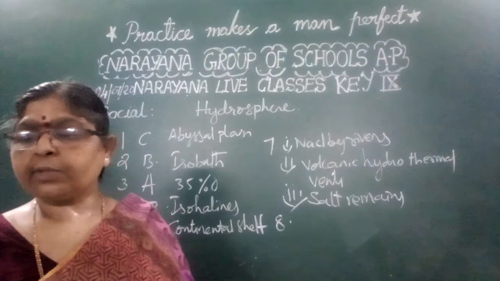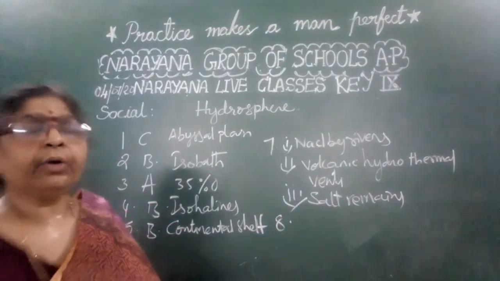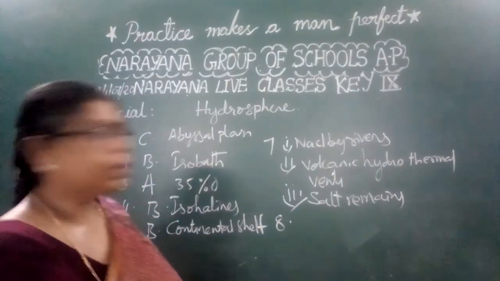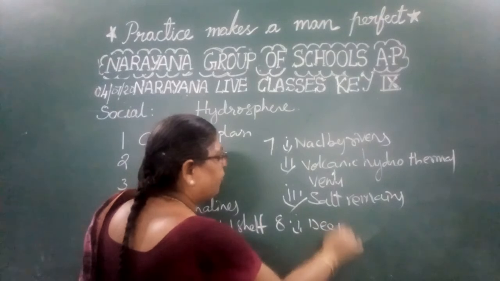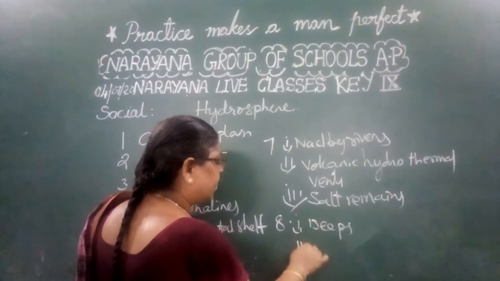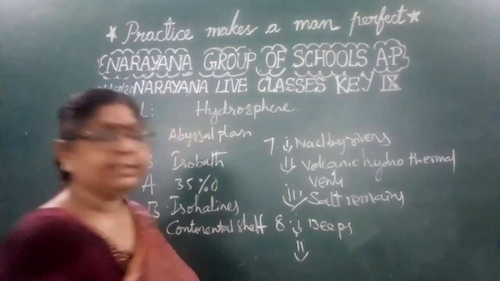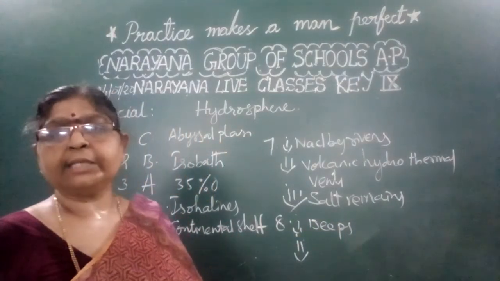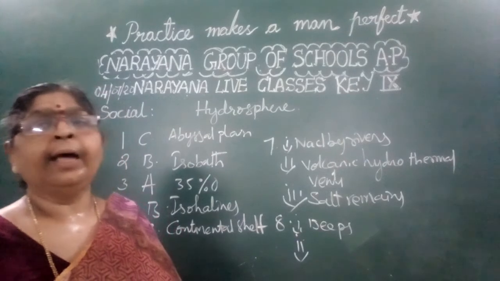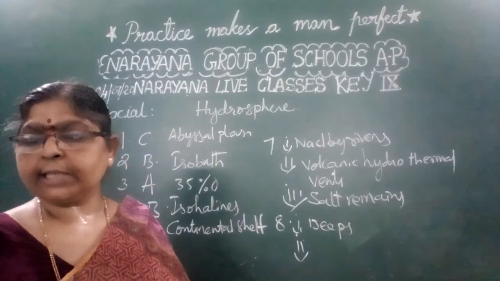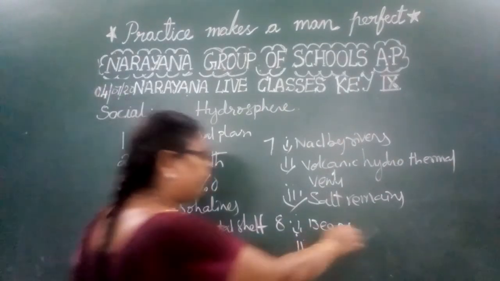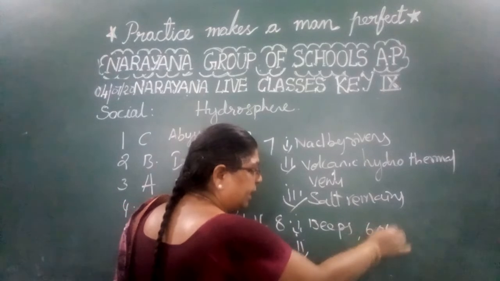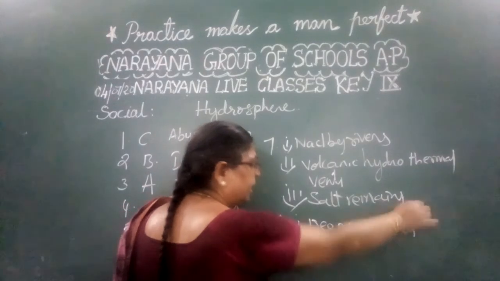And the next question is, what do you know about the oceanic trenches? Oceanic trenches are the ocean deeps, very deep inside the oceans or seas. We find scar-like features called ocean trenches or ocean deeps, very deep, below 6,000 meters.